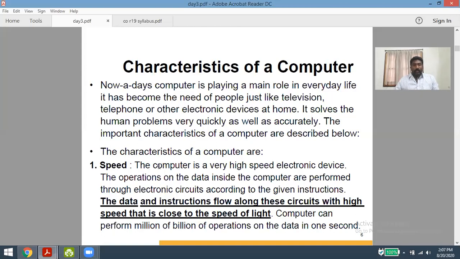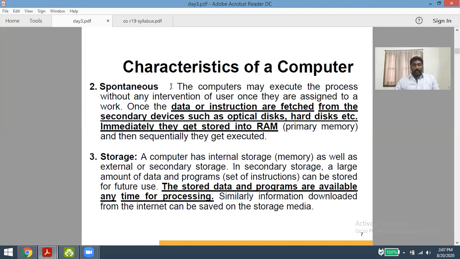The other advantage is spontaneous operations. Computers can execute a process without the intervention of the user once they are assigned to do the work. That is nothing but training. We want to give some algorithm to a computer. Once the algorithm is given, it automatically does its task, giving spontaneous actions based upon the algorithm we give. These algorithms can be stored inside primary memory or even inside secondary devices such as optical disk, hard disk, etc.